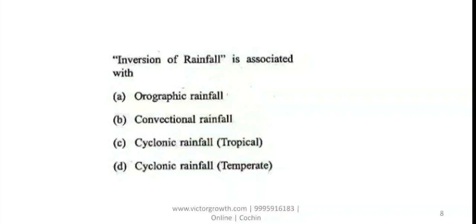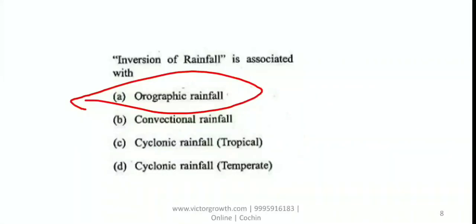Next is inversion of temperature, inversion of rainfall. Inversion of temperature we know. Now here, inversion of rainfall: that is rainfall increases with increase in height. Why should rainfall increase with height? Because of orographic rainfall. That means the answer is A. In orographic rainfall, there will be an inversion of rainfall.